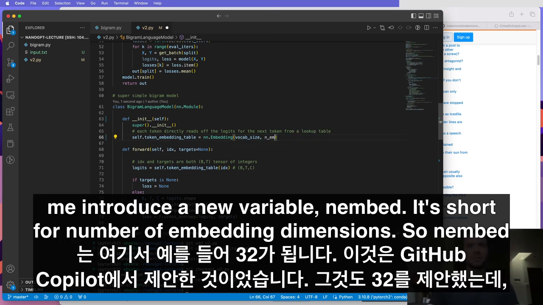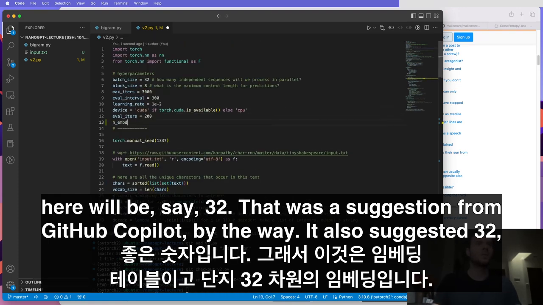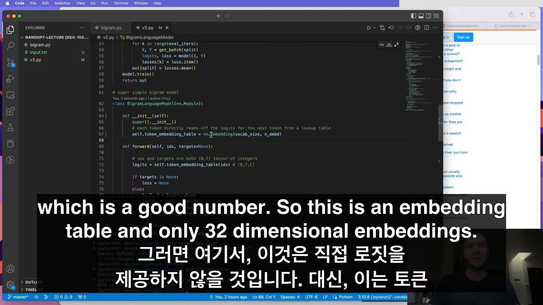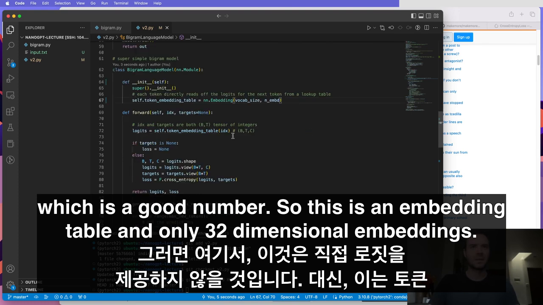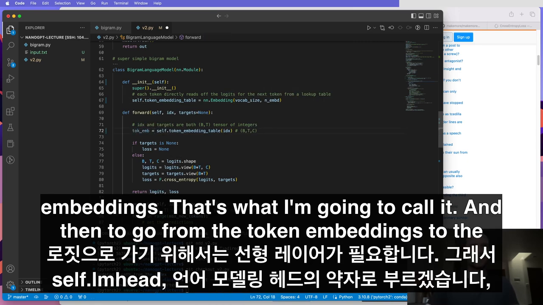So let me introduce a new variable, nembed. It's short for number of embedding dimensions. So nembed here will be, say, 32. That was a suggestion from GitHub Copilot, by the way. It also suggested 32, which is a good number. So this is an embedding table and only 32 dimensional embeddings. So then here, this is not going to give us logits directly. Instead, this is going to give us token embeddings. That's what I'm going to call it.